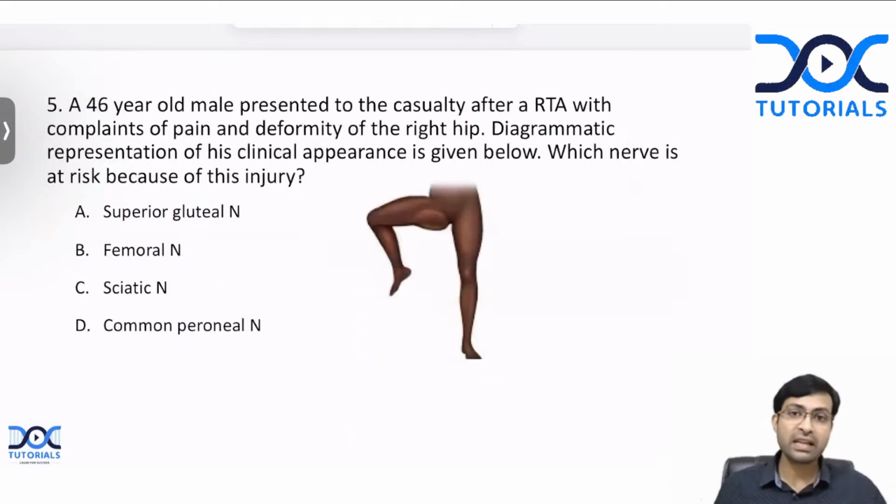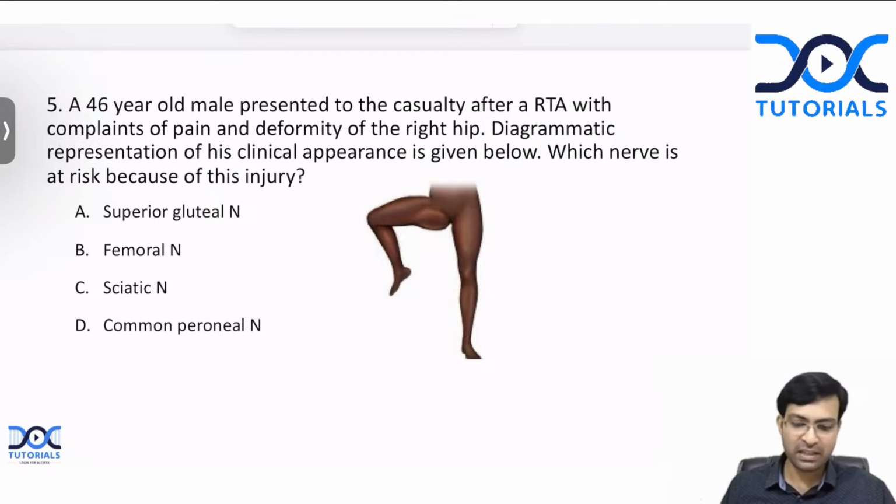Next question. Again, a very, very important question, very often asked. A 46-year-old male presented to the casualty after an RTA with complaints of pain and deformity of the right hip. Diagrammatic representation of his clinical appearance is given below. Which nerve is at risk because of this injury? Is it the superior gluteal nerve, femoral nerve, sciatic nerve, or the common peroneal nerve? Tell me the answer here. I know all of you know this answer.